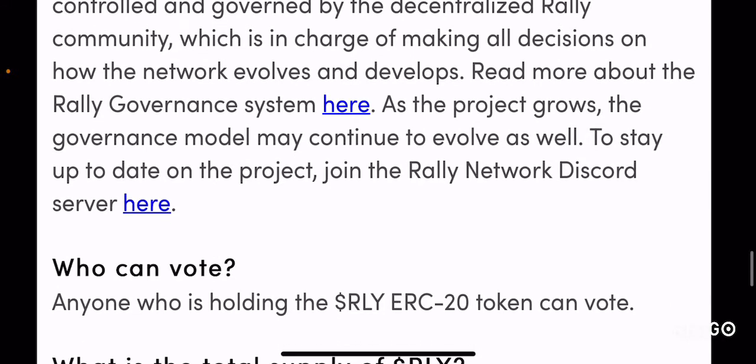And as the project grows, the governance model may continue to evolve as well. So again, just like any platform, the governance always keeps changing depending on the needs of the community. And you can also participate in their Discord server to get updates on the project on a regular basis by clicking on this icon here, right?